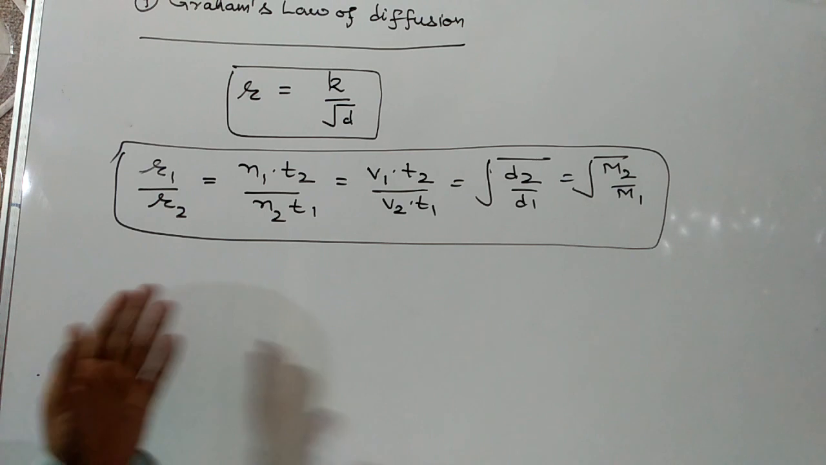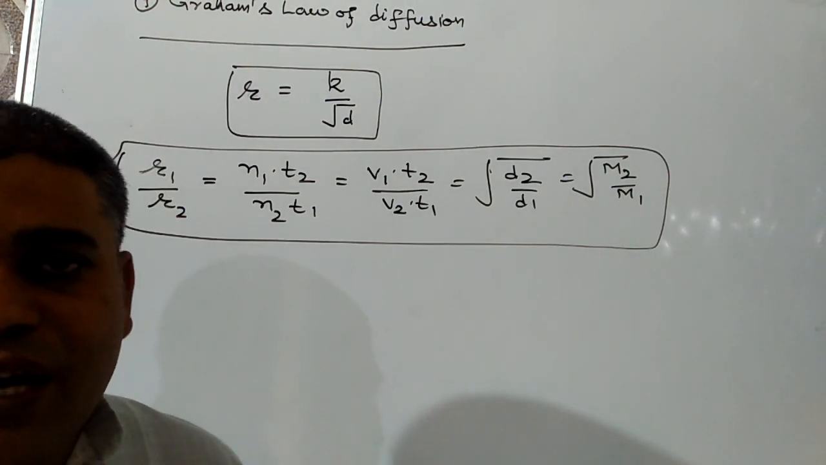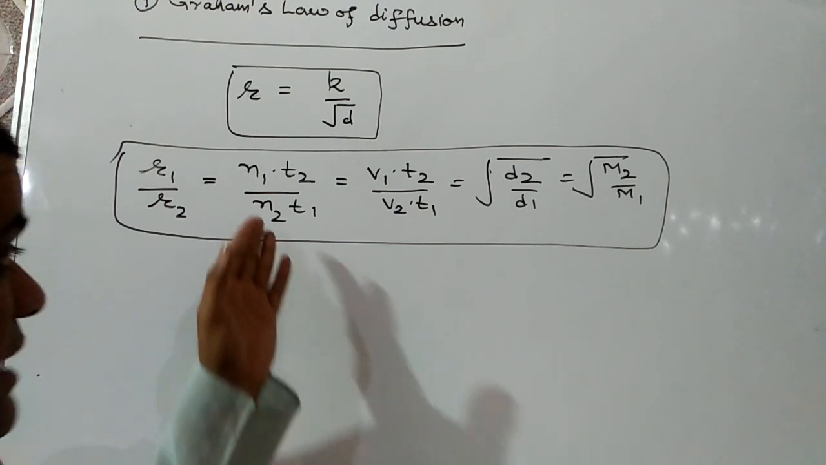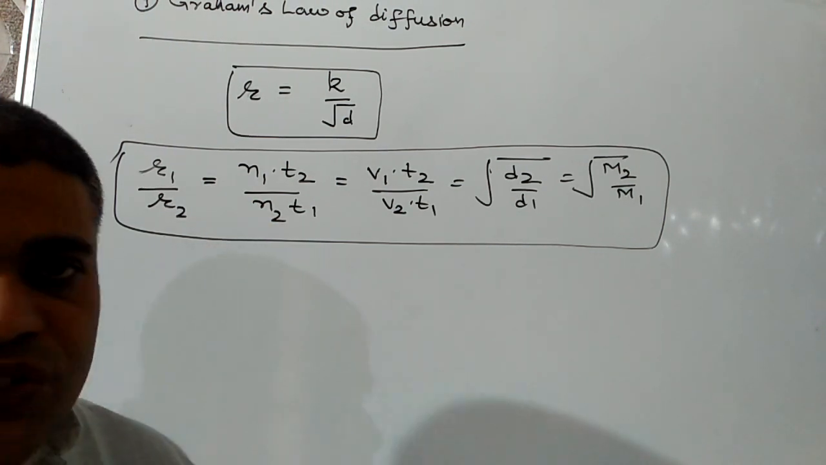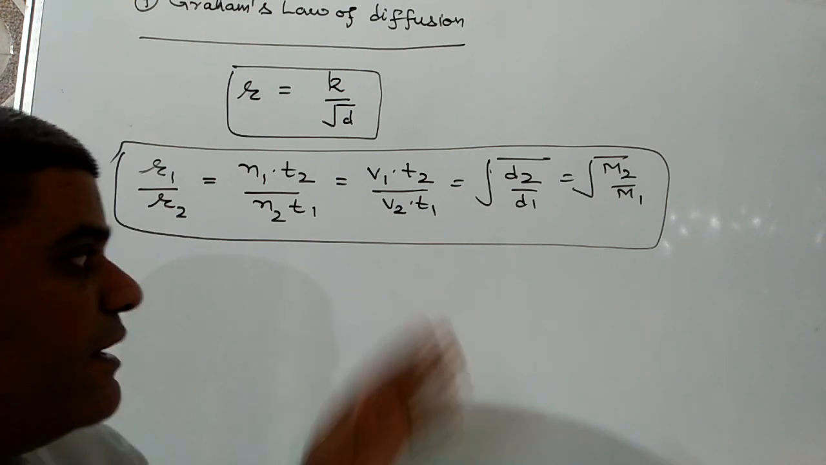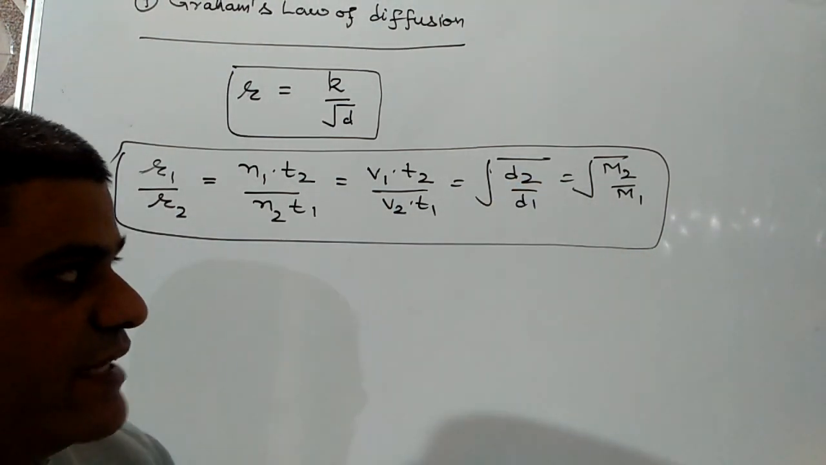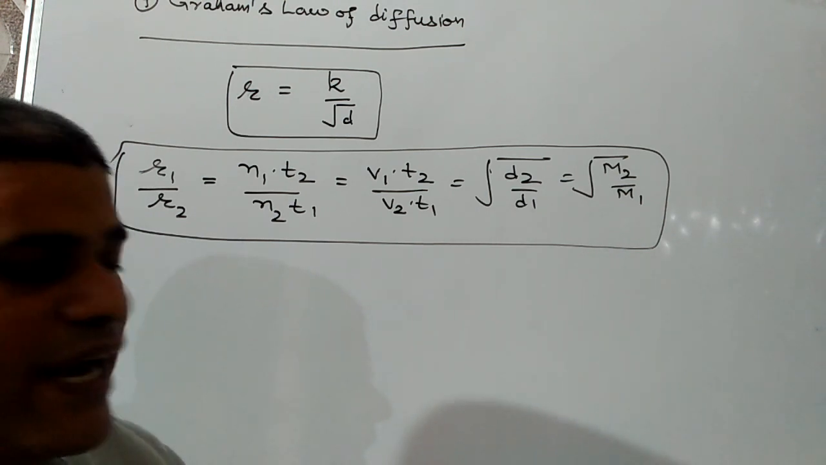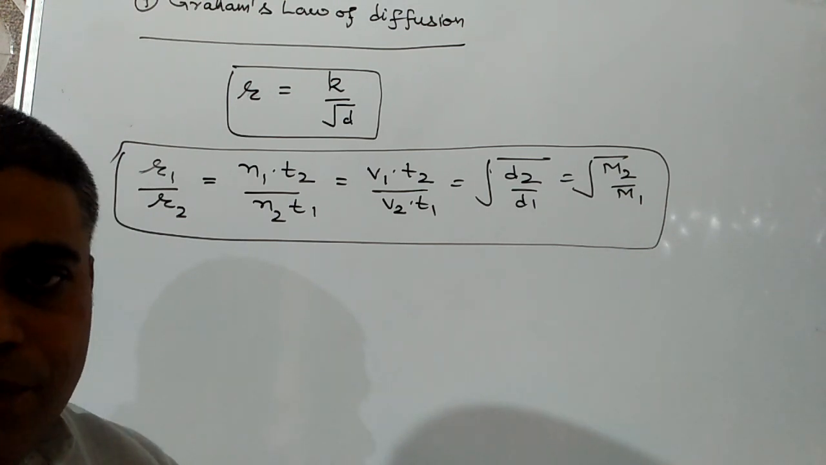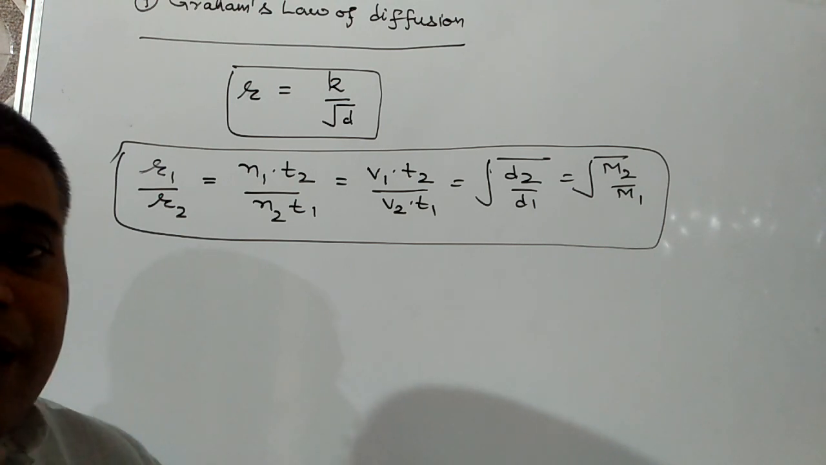Here R1, R2 are the rates of diffusion of the gases. N1, N2 are the numbers of moles of the gases. T1, T2 are the times. V1, V2 are the volumes. D1, D2 are the densities. And M1 and M2 are the molecular masses. This law is for when pressure remains constant.